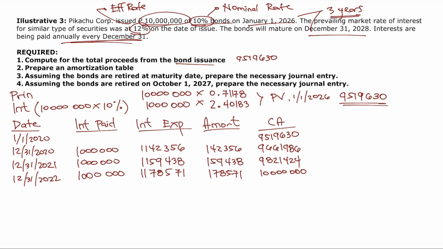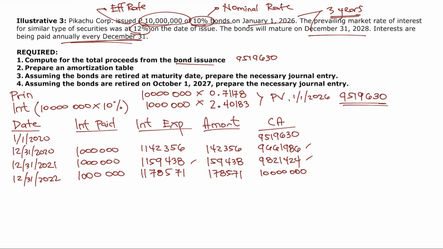So, kapag tinanong ka ng problem, how much is the interest expense for the year 2021, 1,159,438 ang sasagot mo. Ano pang possible na tanong? How much will be the carrying amount at the end of 2020? 9,661,986. How much is the carrying amount at the end of 2021? 9,821,424.